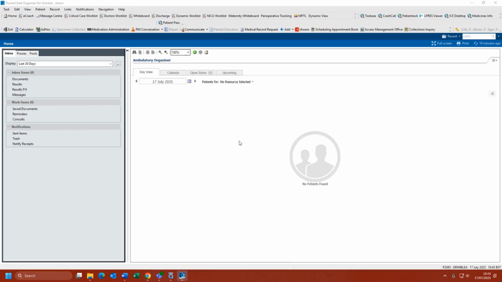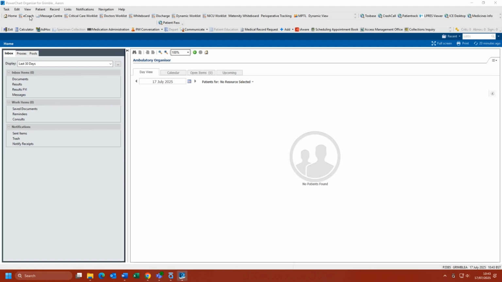Once logged into the system, at the top of the screen, you will see the grey Organizer toolbar, which gives you access to different areas of the system, including external systems you may find useful in your role. The Home button, also known as the Ambulatory Organizer, is what we will be looking at in this video. We will come back to this shortly.